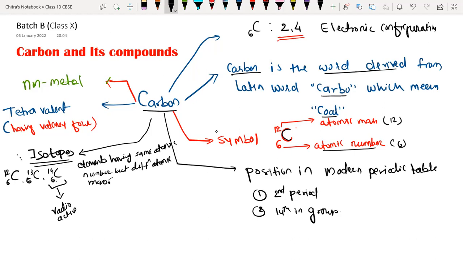Okay, everyone? Yes, sir. Okay, next point. Now we are going to discuss isobars. So I'm discussing isobars here.